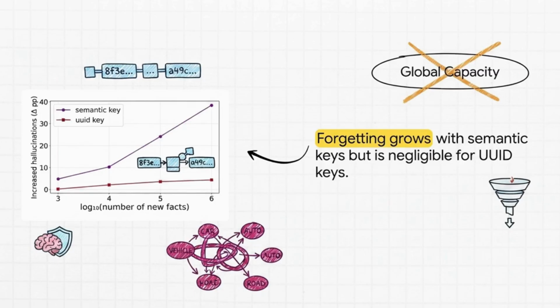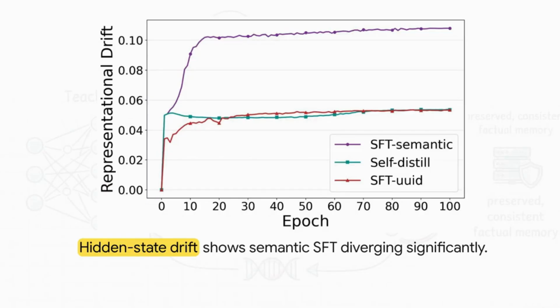Semantic overlap does. To prove this is actually happening physically inside the neural network, they tracked something called hidden state drift. They quite literally looked at layer 14 of the 28-layer Qwen 2.5 model to see how the mathematical representations were shifting around inside the model during training. All models initially experience a small drift as they learn the basic question and answer format, but what happens immediately after that is what really matters.